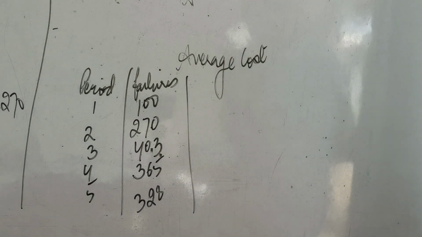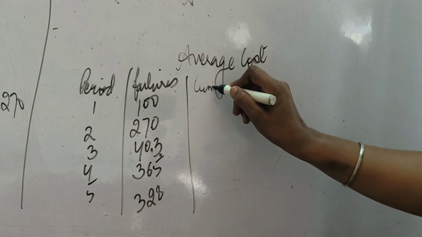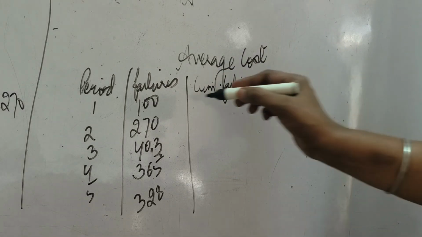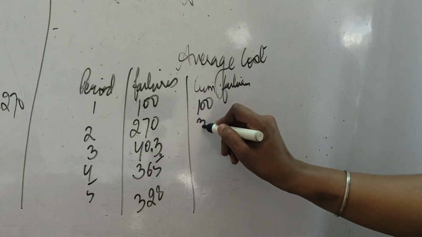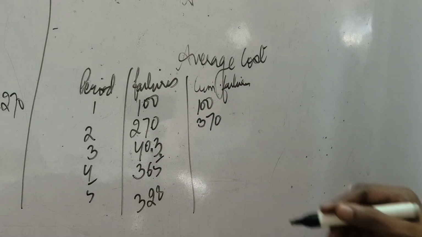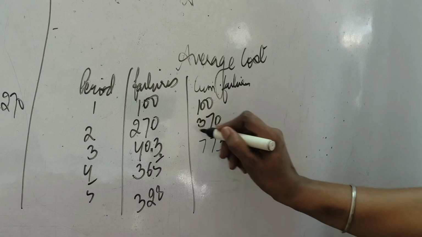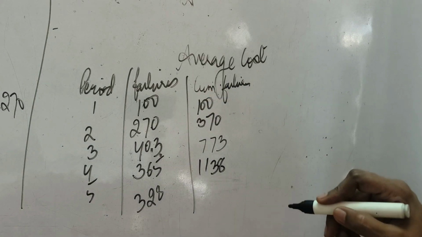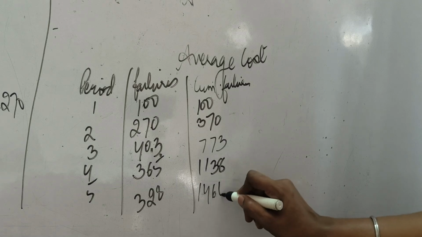Now we will calculate the cumulative failures. So what will be the failures at the end of every period? If we cumulate it, this comes out to be 100, next will be 370, then 773. We just have to add the next value, 1138, and the last one is 1466.